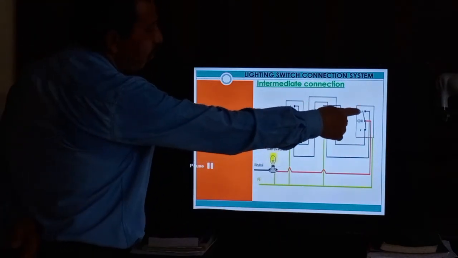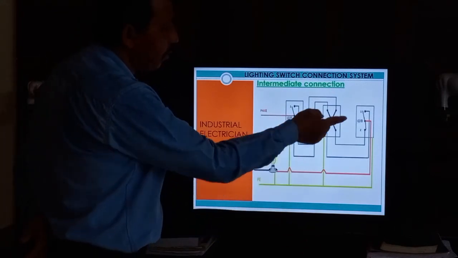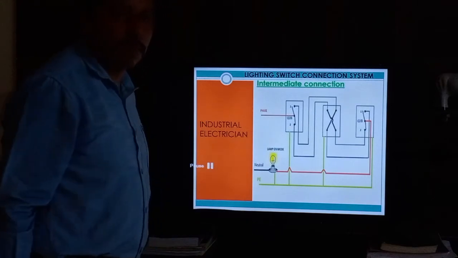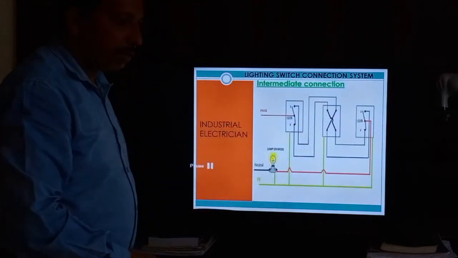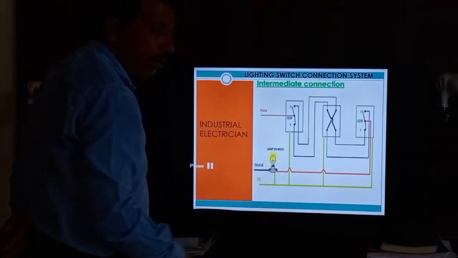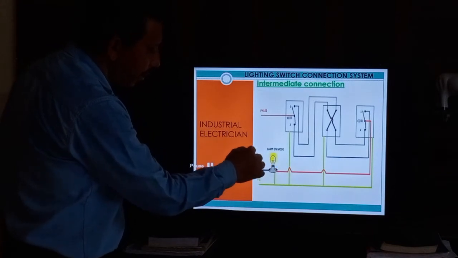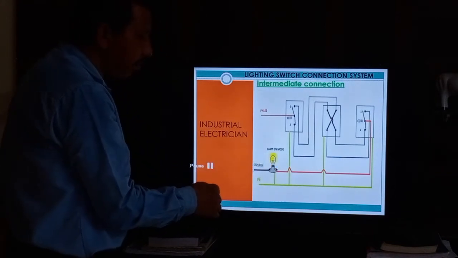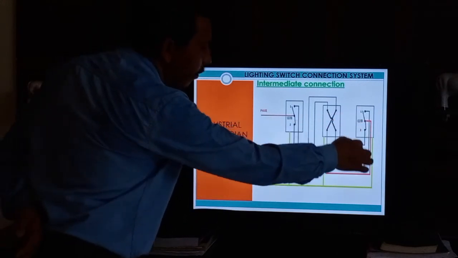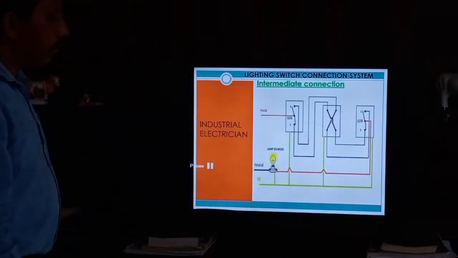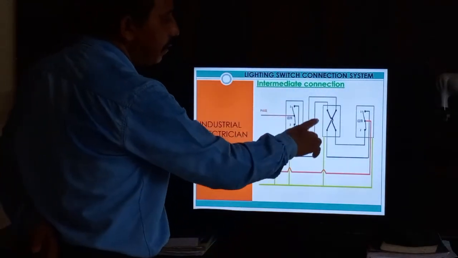So we can control from 3 places. For example, this is the first floor, this is the second floor, and this is the third floor. There is only one light here, but we can control it from 3 places. We can also use 3 lights, floor-wise: first floor 1 light, second floor 1 light, third floor 1 light. But if you switch on, all 3 lights are on. If you switch off, all 3 lights are off.